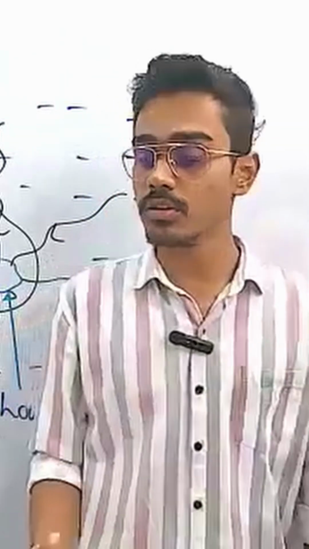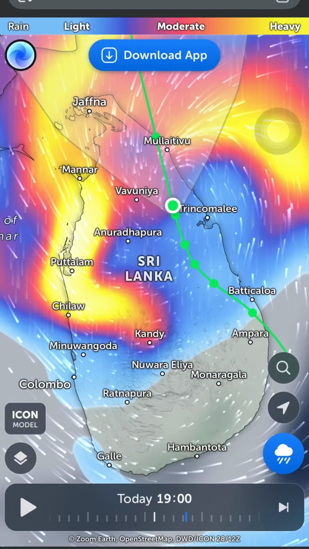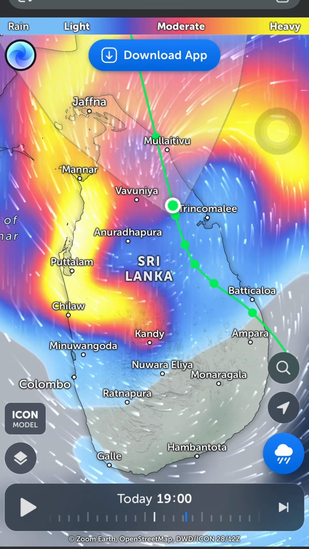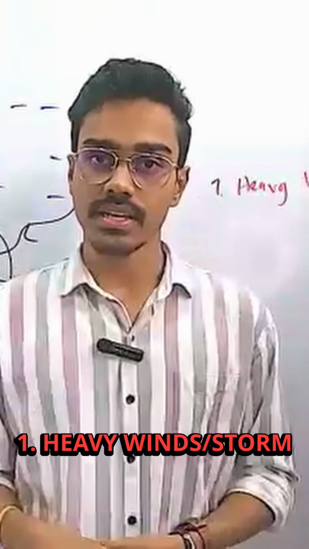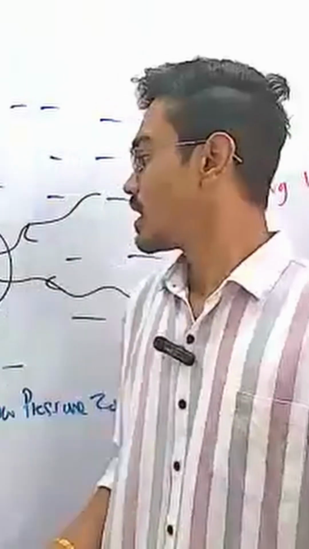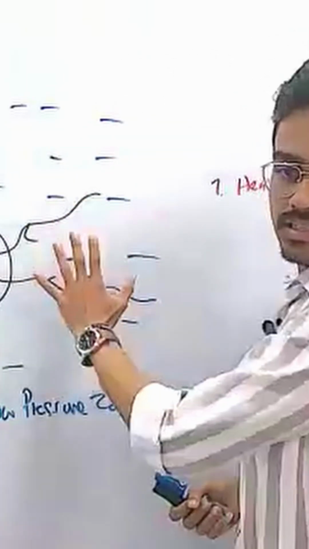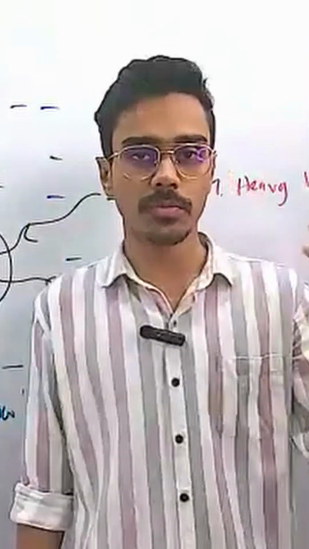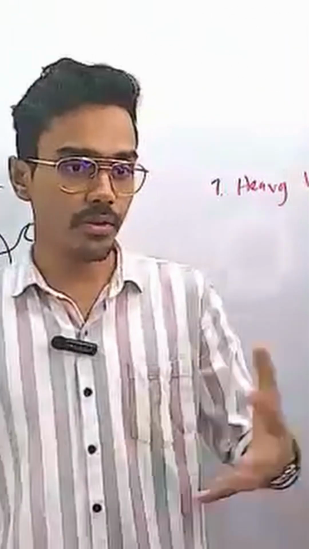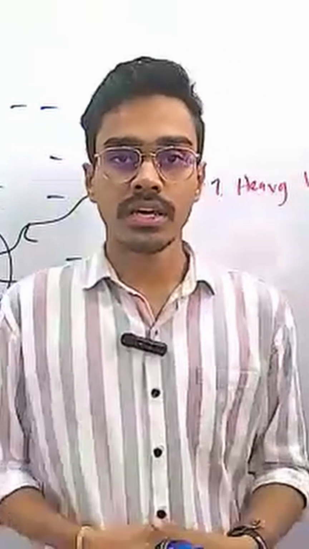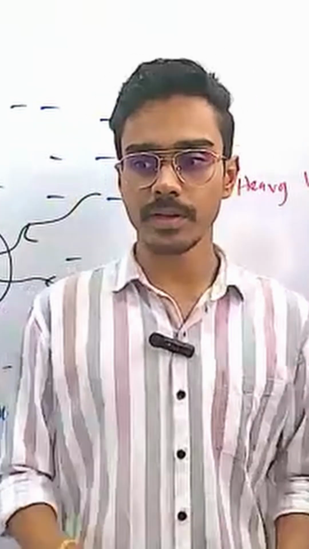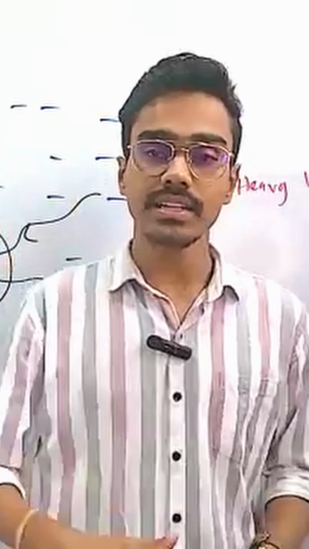All the winds are coming from all around the Indian Ocean, right? So therefore, heavy winds occur. First thing is heavy winds. And then what happens is, when the wind flows from the areas above the ocean, that wind is highly rich with water vapor particles, because that is above sea level.